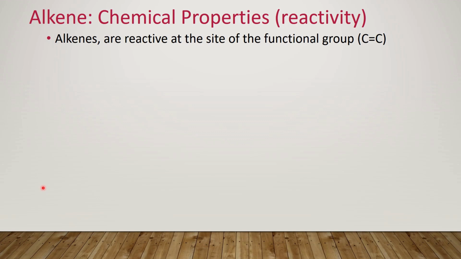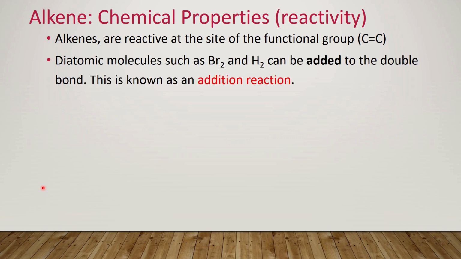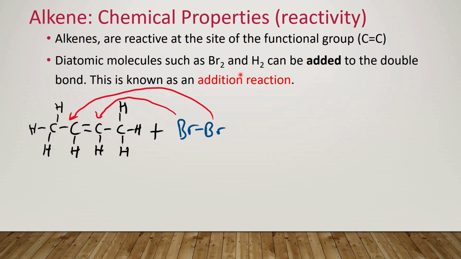So alkenes also have an addition reaction that occurs. Diatomic molecules such as bromine and hydrogen, dihydrogen, can be added to the double bond. It's just a play on words, with addition reaction stemming from bromine and hydrogen adding to the structure of the double bond containing molecule. So let's have a look at an example.